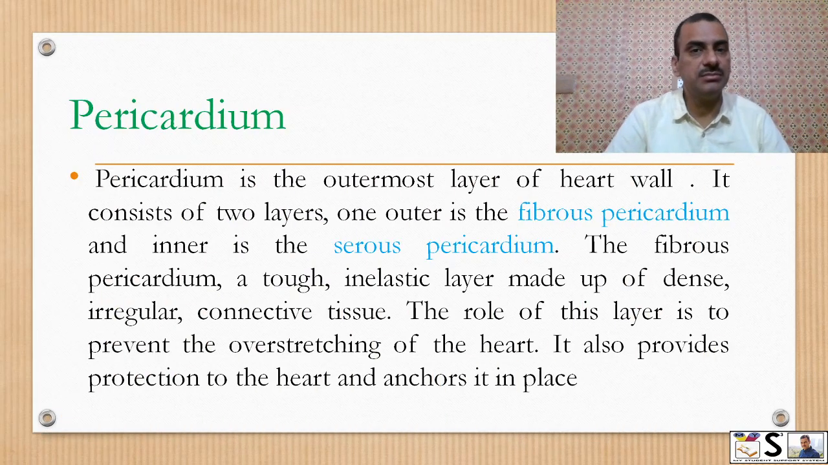Pericardium. Pericardium is the outermost layer of the heart wall. It consists of two layers. One is the outer layer that is made up of fibrous tissue, so that is the fibrous pericardium, and the inner layer is the serous pericardium. The fibrous pericardium is a tough and inelastic layer made up of dense, irregular connective tissue. The role of this layer is to prevent overstretching of the heart, and it also provides protection to the heart and anchors it in a particular place.